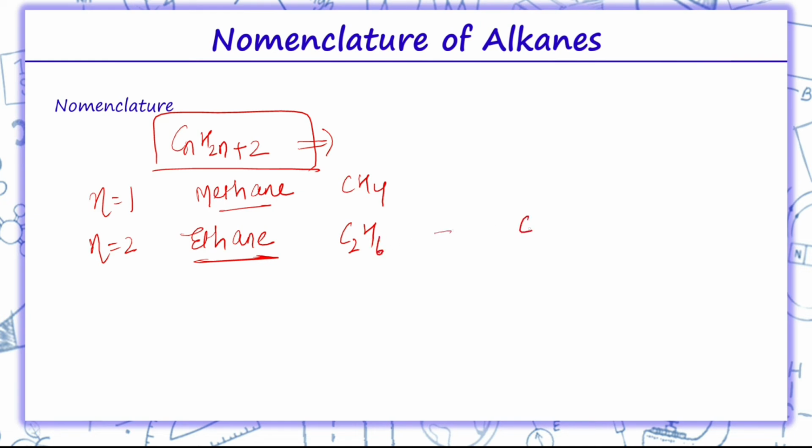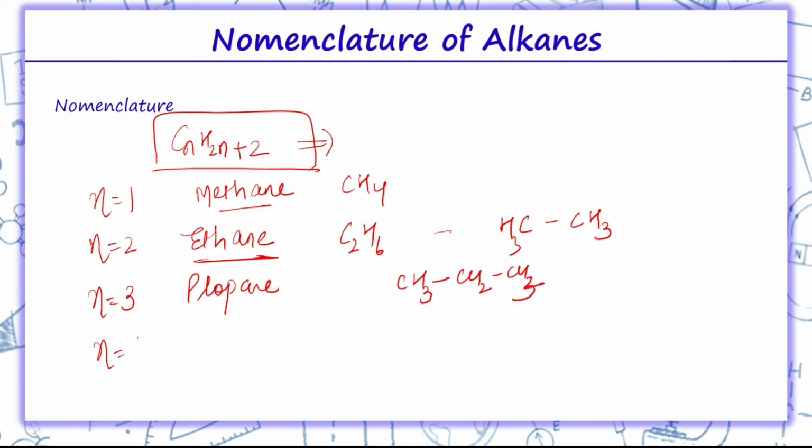we will get C2H6. So the structure of C2H6 is CH3-CH3. Similarly n as 3 is propane. Its structure is CH3-CH2-CH3. Similarly, n as 4 is butane. Its structure is CH3-CH2-CH2-CH3.